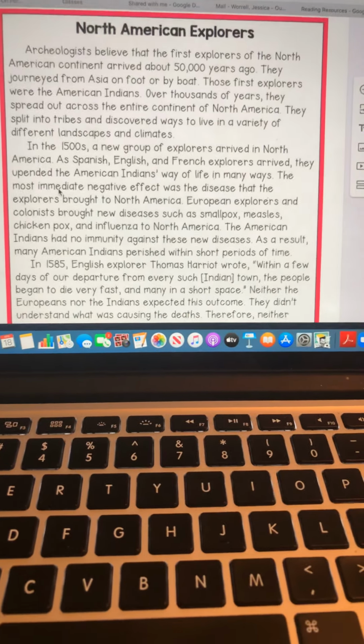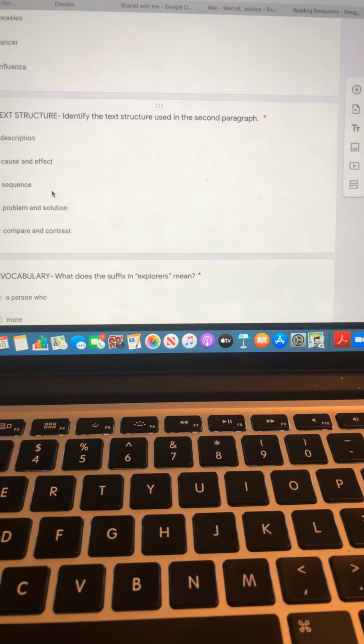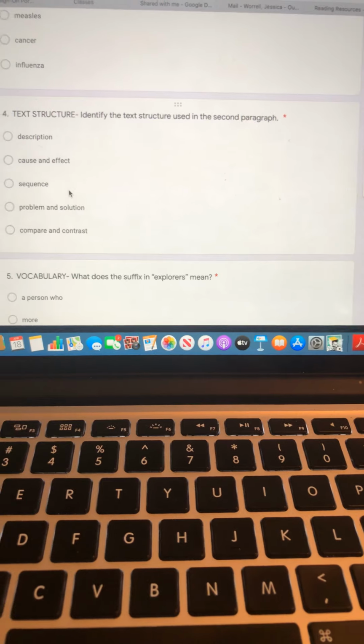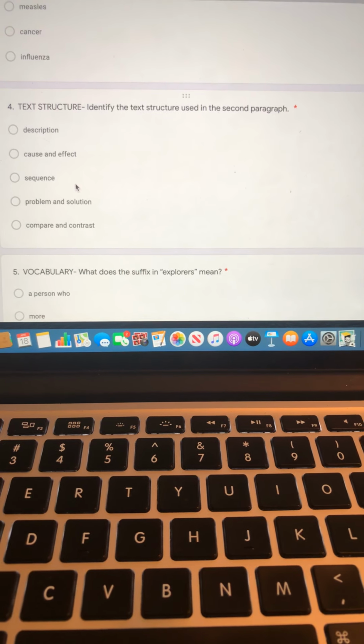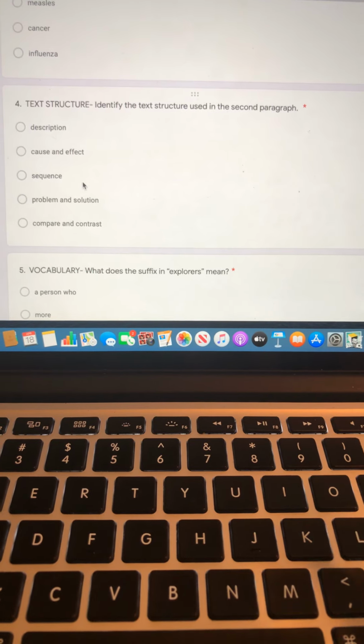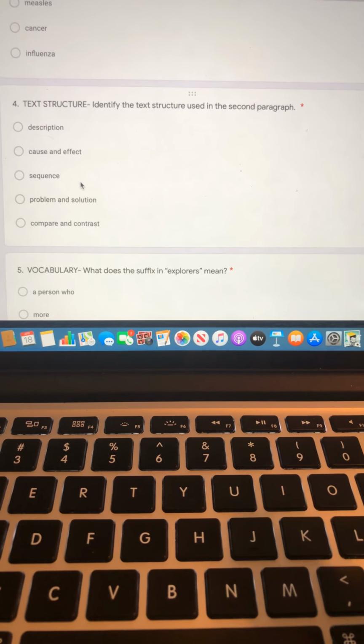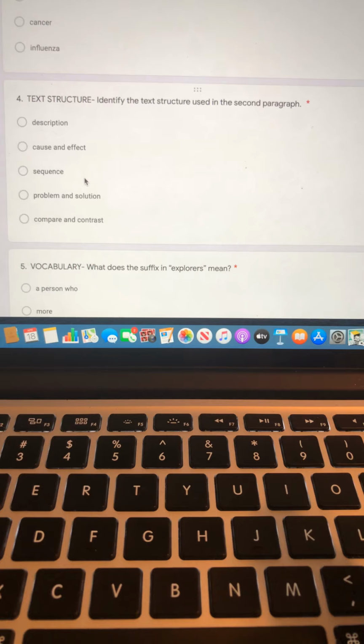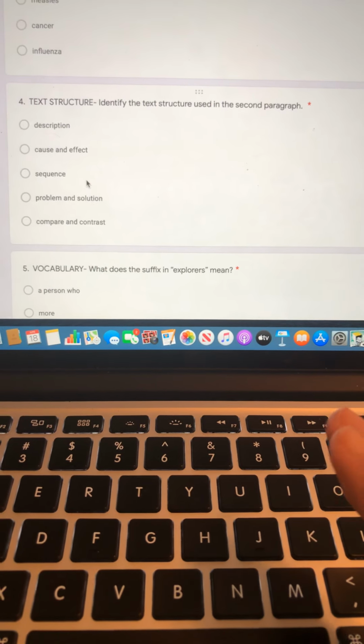All right, so is this text structure for paragraph 2, is it description? Is it cause and effect? Sequence? Problem and solution? Or compare and contrast?